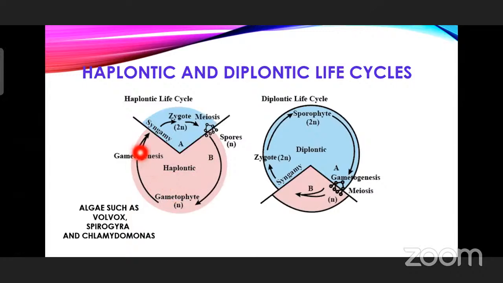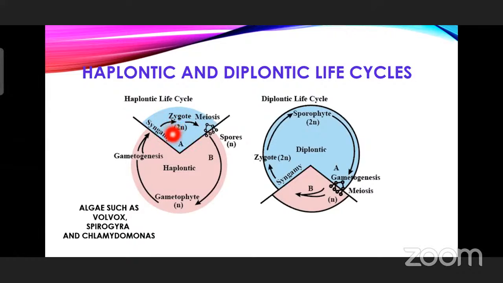On this gametophyte only the male and female gametes are going to form, and then afterwards zygote formation will take place, and the fusion of male and female gamete, the syngamy, will take place, and the zygote formation, which is diploid in condition.